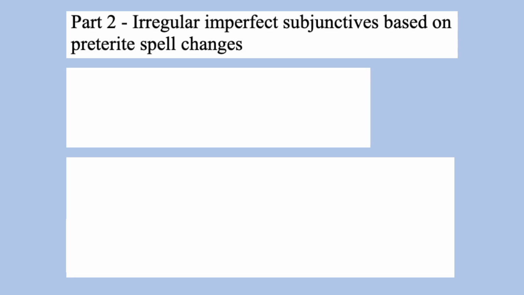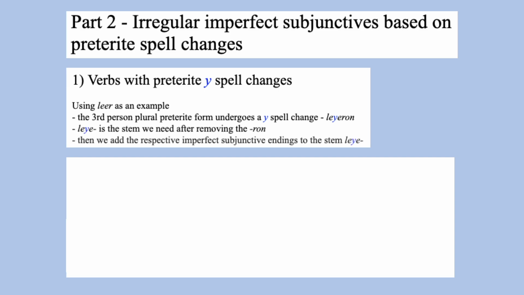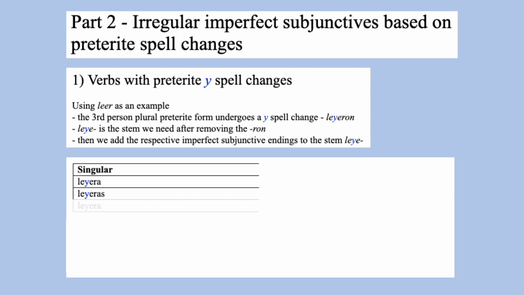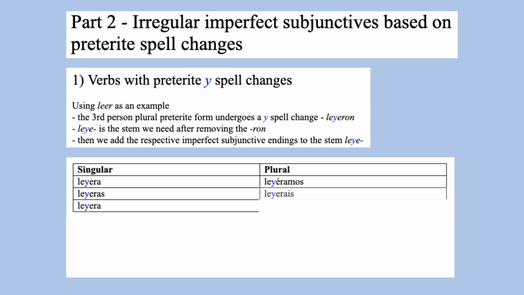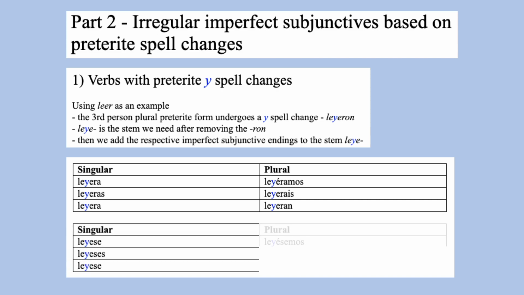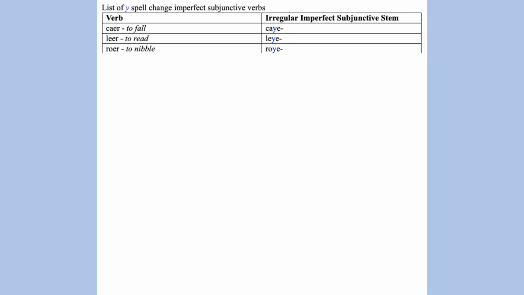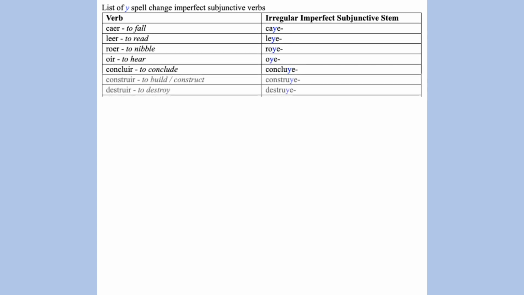Next are verbs based on preterite spell changes, starting off with the Y spell change. For leer, its third person plural preterite form is leyeron. We remove the ron and obtain the stem leye, to which we add the imperfect subjunctive endings afterwards. Leyera, leyeras, leyera, leyéramos, leyerais, leyeran. Leyese, leyeses, leyese, leyésemos, leyeseis, leyesen. These are the imperfect subjunctive stems for several verbs that undergo this Y preterite spell change.